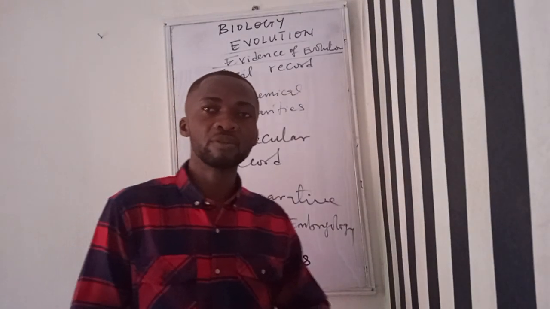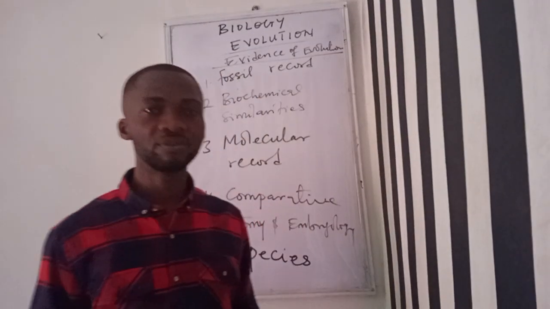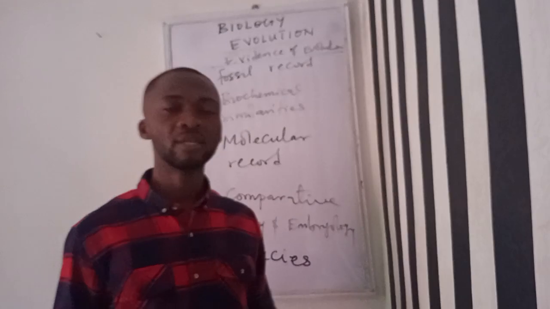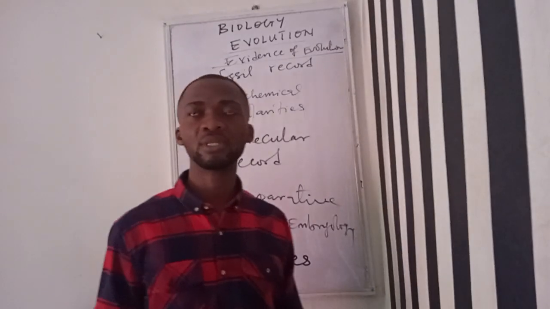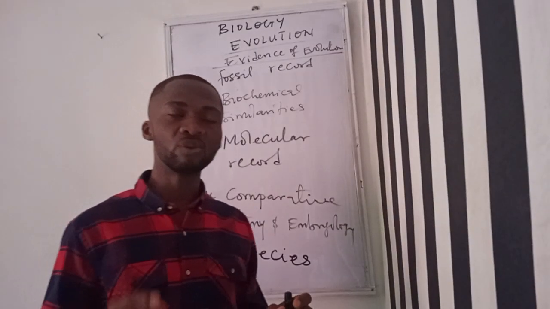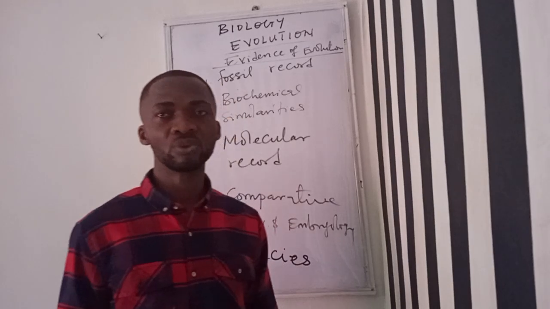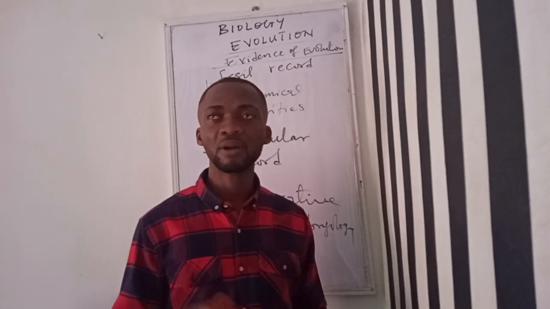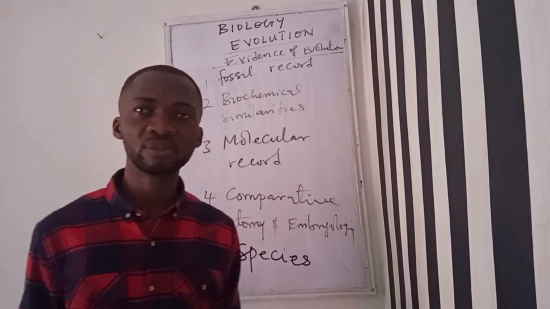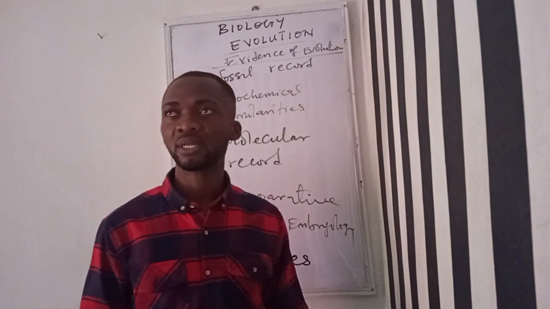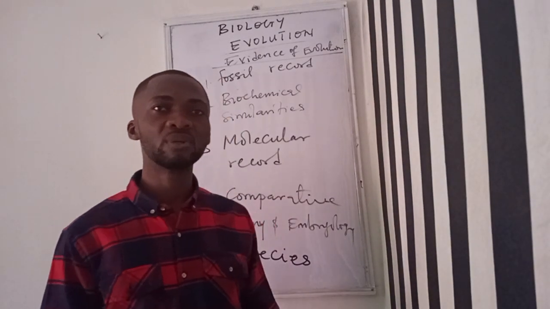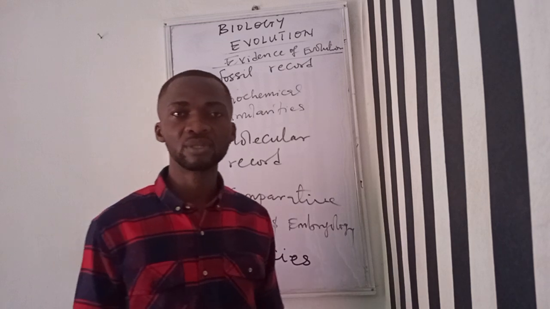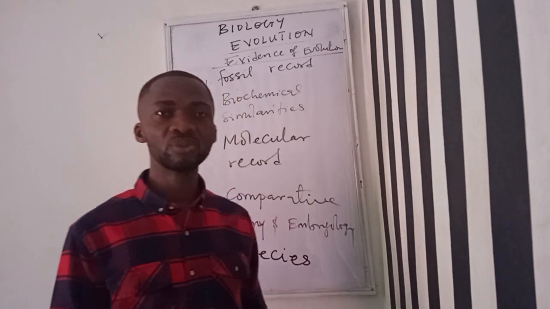The second type of evolution is the artificial evolution. In this type of evolution, there is a kind of human intervention to make the process work. We have plant breeders or animal breeders that use several biological processes to induce evolution.